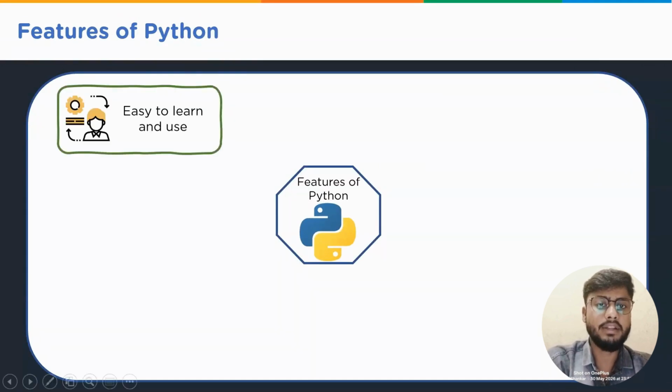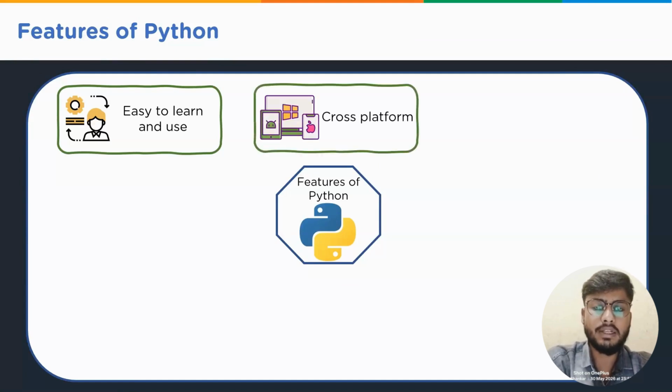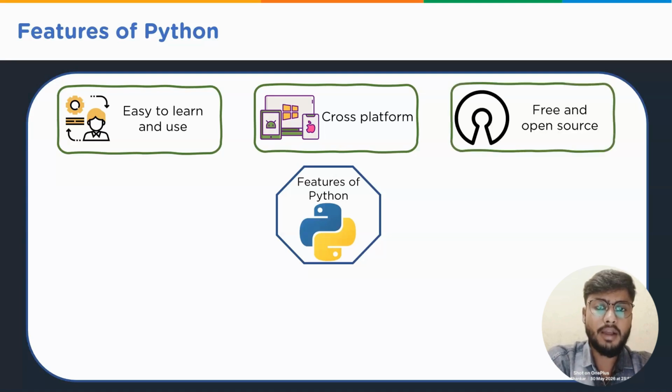Now let us look at the top features of Python. First, Python has a simple structure and clearly defined syntax. This allows learners to pick up the language quickly, so it is easy to learn and use. Python can run on different operating systems such as Windows, Linux, and Mac, making it a portable language. It enables programmers to develop software for several competing platforms by writing a program only once.